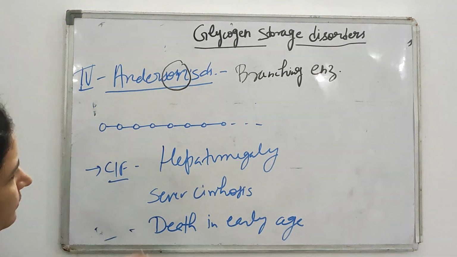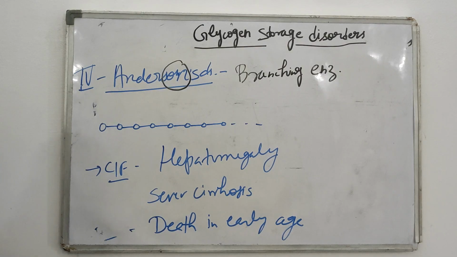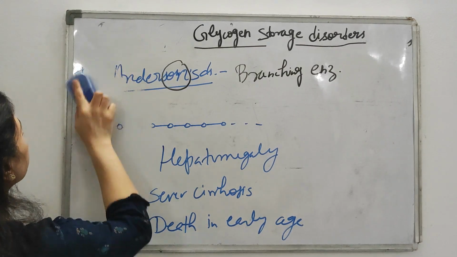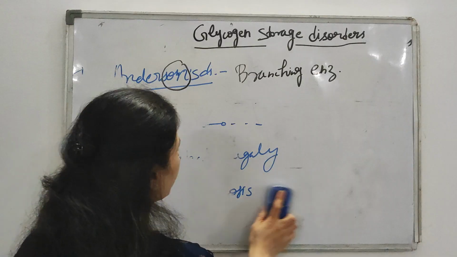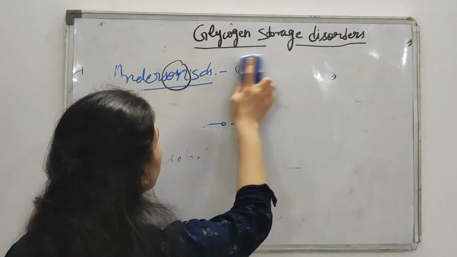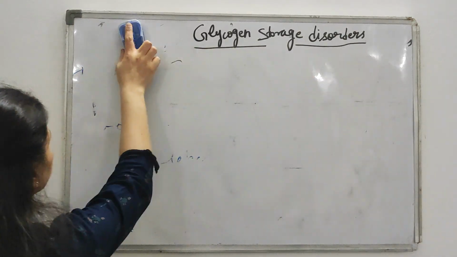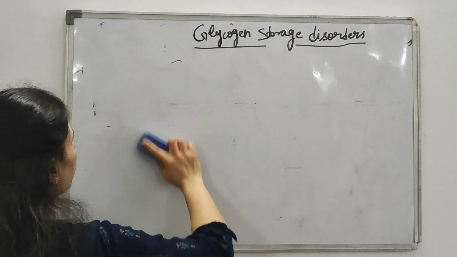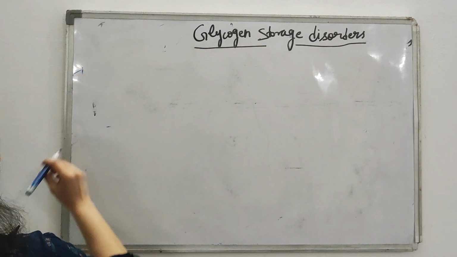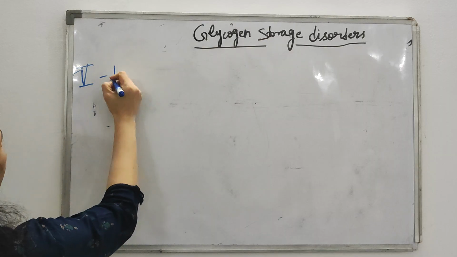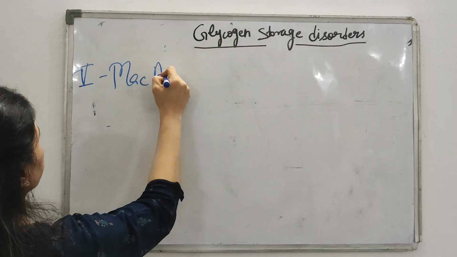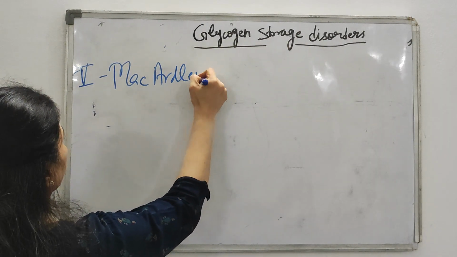Clear? Now comes type 5. What is type 5? Victorious people can always make M for McArdle's. Type 5 is your McArdle's disease.